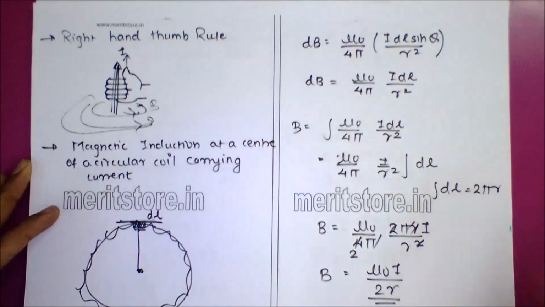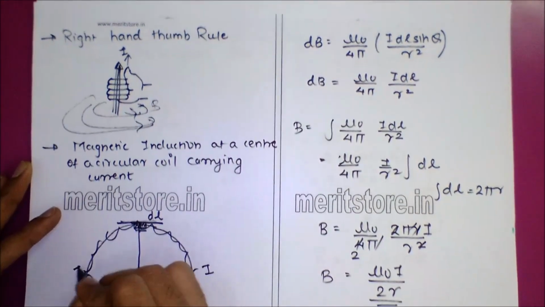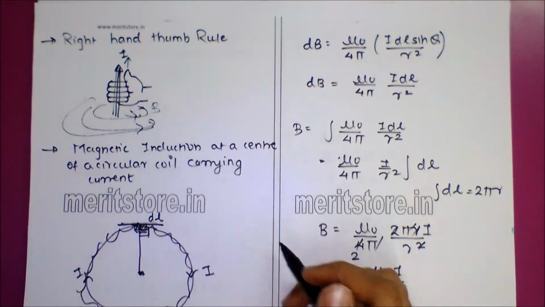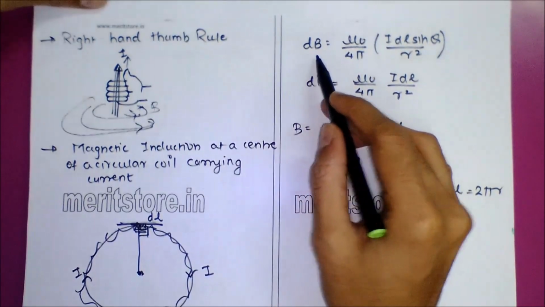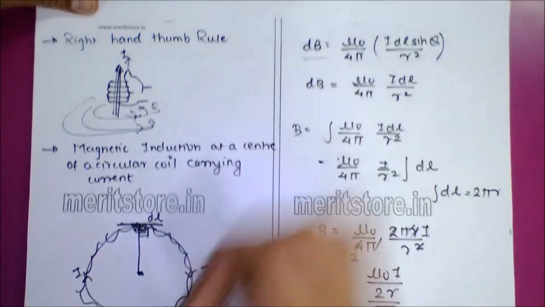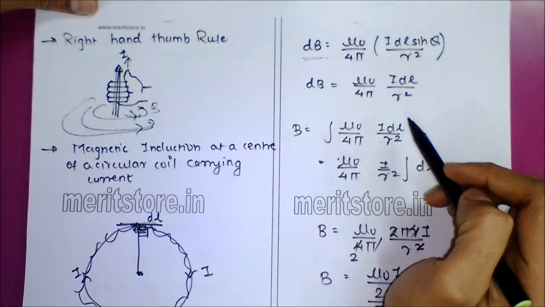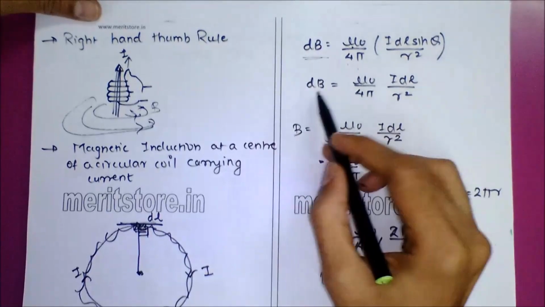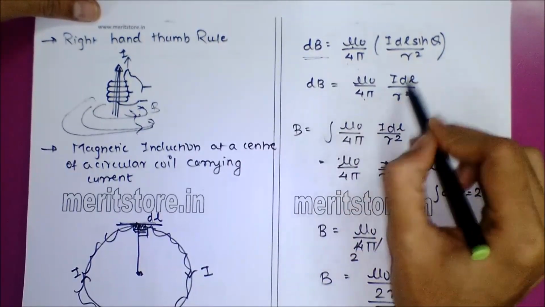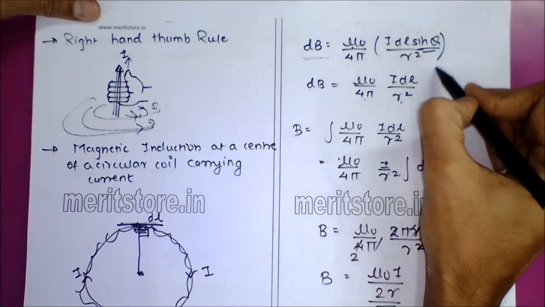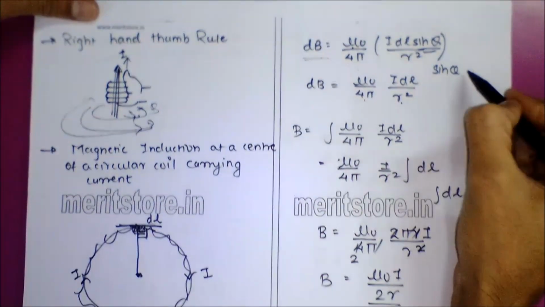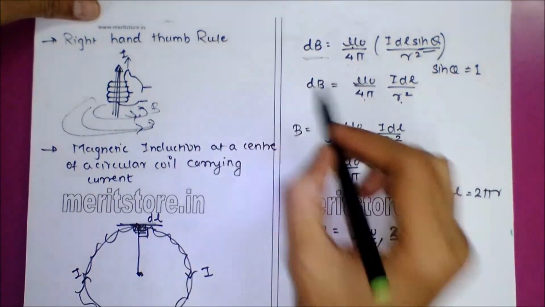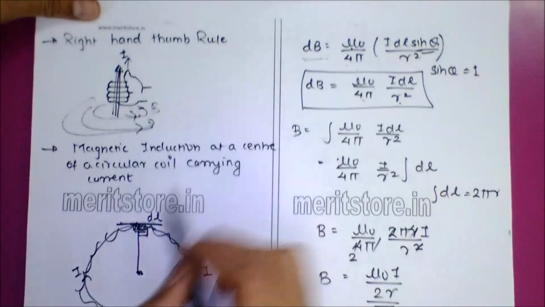Basically I have a current in this direction, and a small element which makes an angle theta of 90 degrees, since it's a tangent. So according to the Biot-Savart law, for the small element, dB equals mu naught upon 4 pi, I dl sin theta upon r square, where mu naught is the permeability of the medium. Here theta is 90 degrees, so sin 90 equals 1, and I am left with dB equals mu naught upon 4 pi, I dl upon r square. This is the magnetic induction coming from this small element.